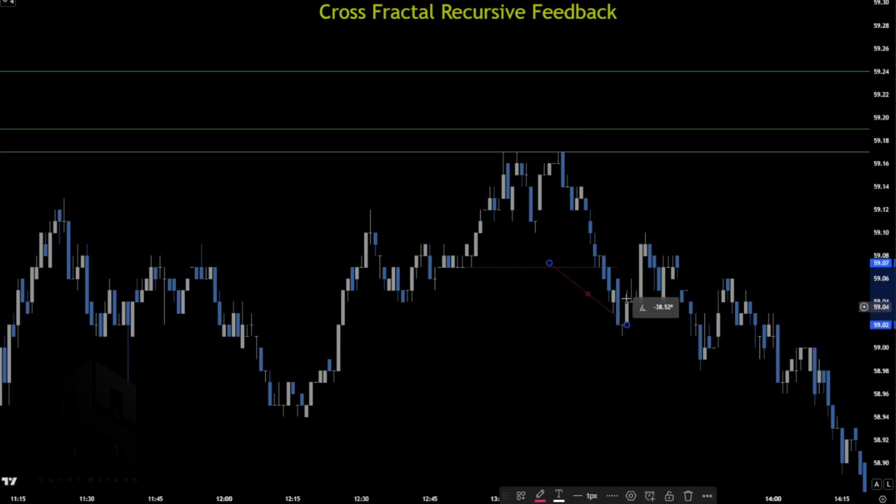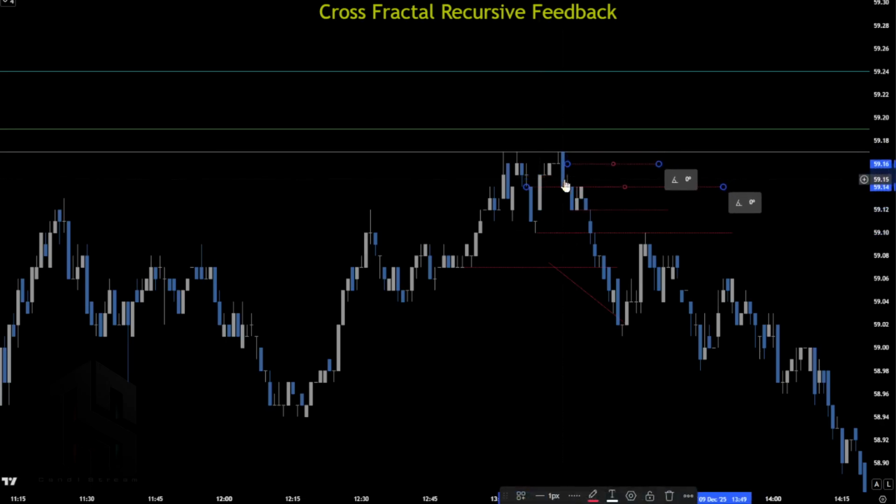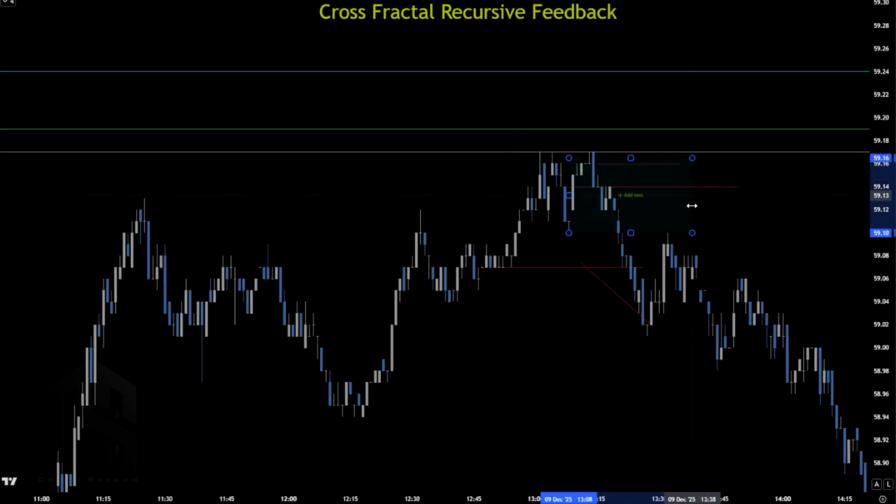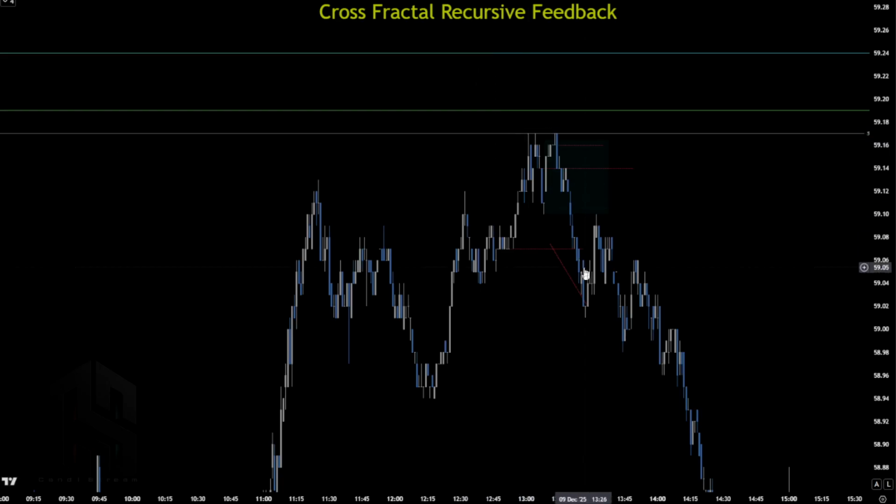So this is a break of structure. You enter on 1 minute range. Again, this is 1 minute range, and the fractal expands to something inside of it and something that was created on 15 seconds before that. So you just sell the whole range. And it's a 5 minute break of structure.